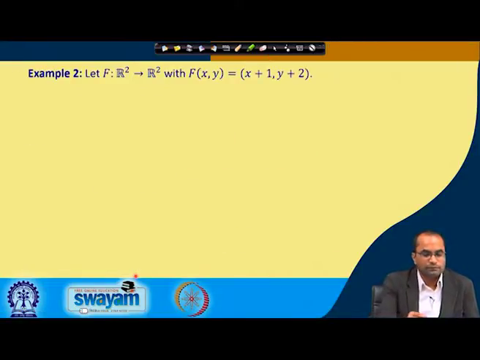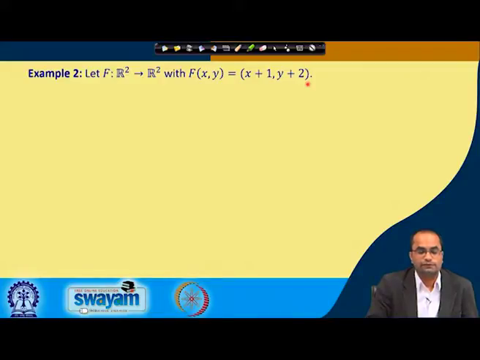Okay, so, another example: we take the map f defined as f(x, y) = (x + 1, y + 1). When we apply it on this (x, y), we get x plus 1, y plus 1. Now, the question is whether this is a linear map or not.